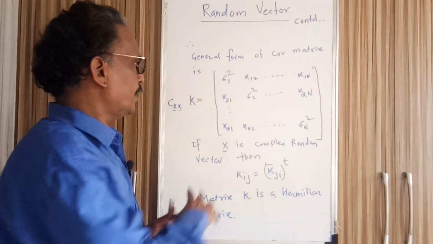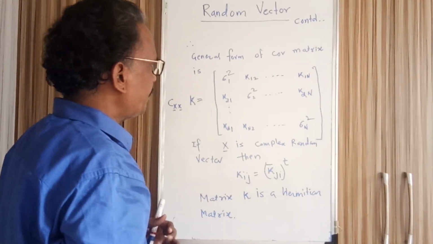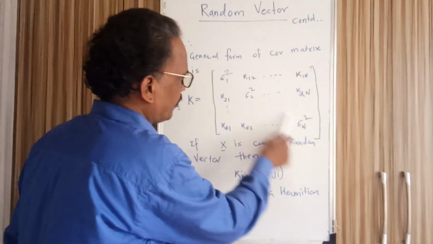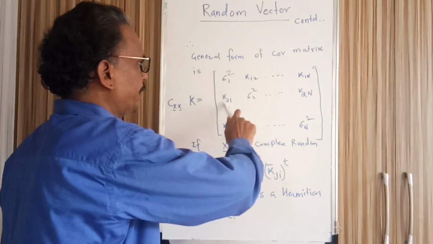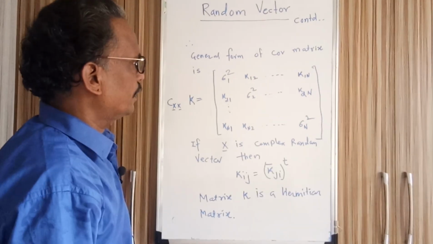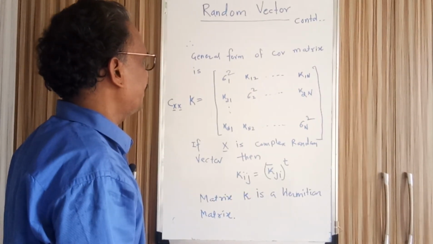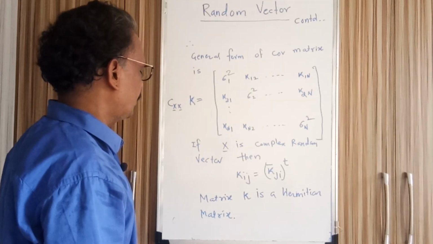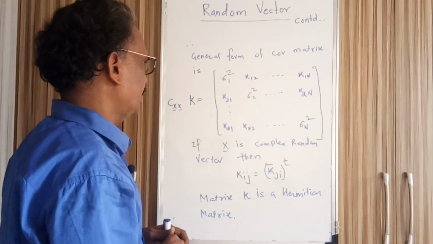In that case, the matrix K is a Hermitian matrix, where the diagonal elements are constant and the off-diagonal elements k12, k21, k13, k31 are all related by the relation kij is equal to kji conjugate transpose. So if the matrix is like this, it is called a Hermitian matrix.